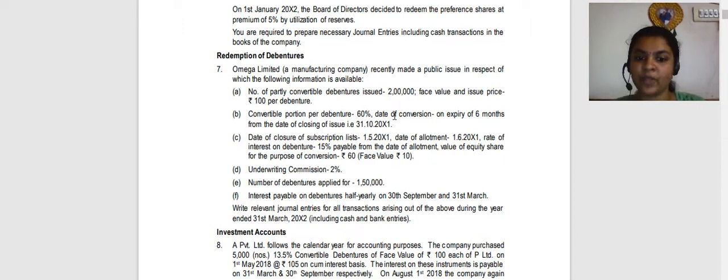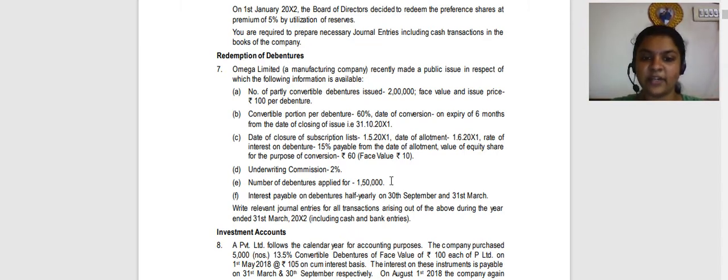So now 2 lakh issued, 1,50,000 only subscribed. So these underwriters will say that if there is a shortfall, we will take up the remaining number of shares. So that balance 50,000 will be taken up by whom? The balance 50,000 shares will be taken up by these underwriters. So out of this 2 lakhs, 1,50,000 will be given by the public and balance 50,000 from the underwriters. This underwriting might not be tested now because it has been removed from the syllabus. But if at all asked, let's be prepared to answer it. Right? So let's pass the journal entry first.